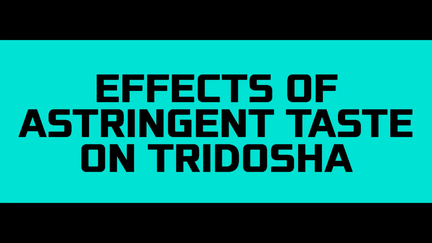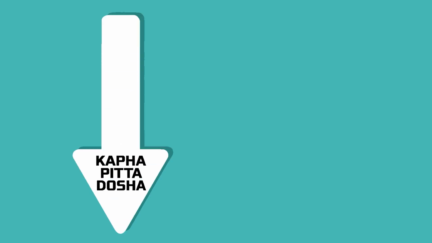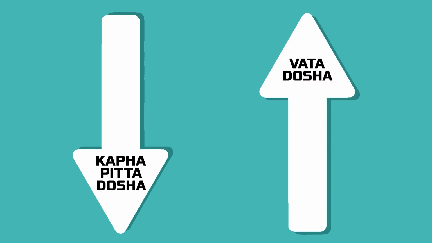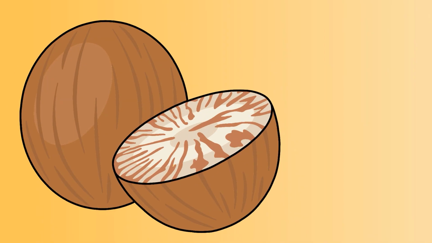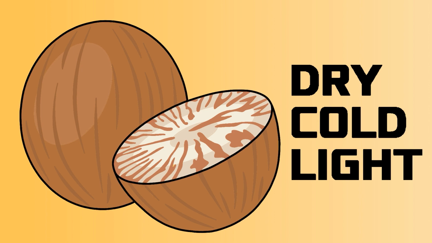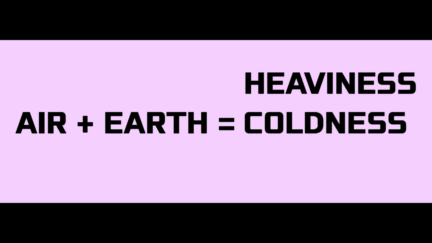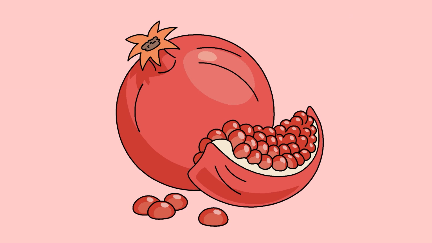Effects of astringent taste on tridosha. Astringent taste decreases Kapha and Pitta and it increases Vata dosha. Astringent tasting substances are dry, cold and light in nature. Astringent taste is composed of air and earth elements. When you think of air and earth together, you could imagine heaviness, coldness and dryness. These are the three qualities of food having astringent taste.